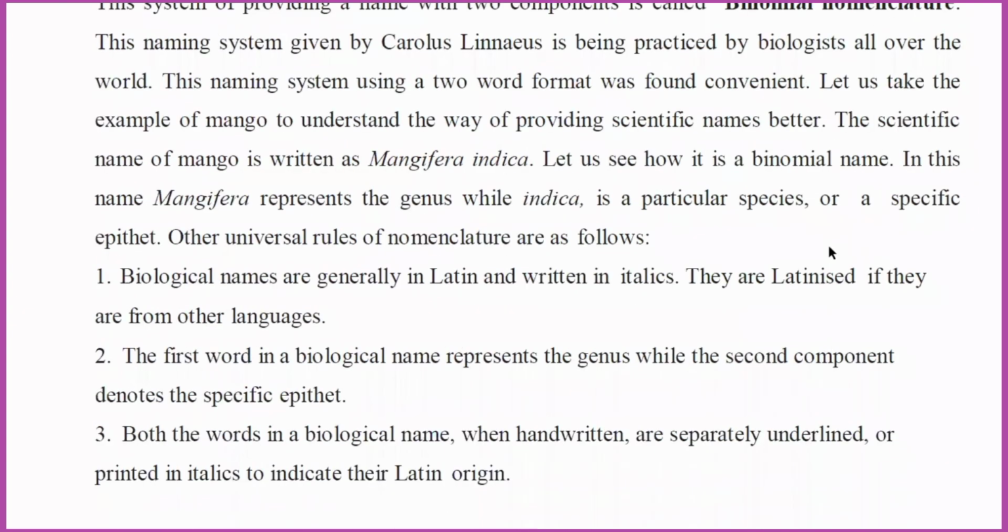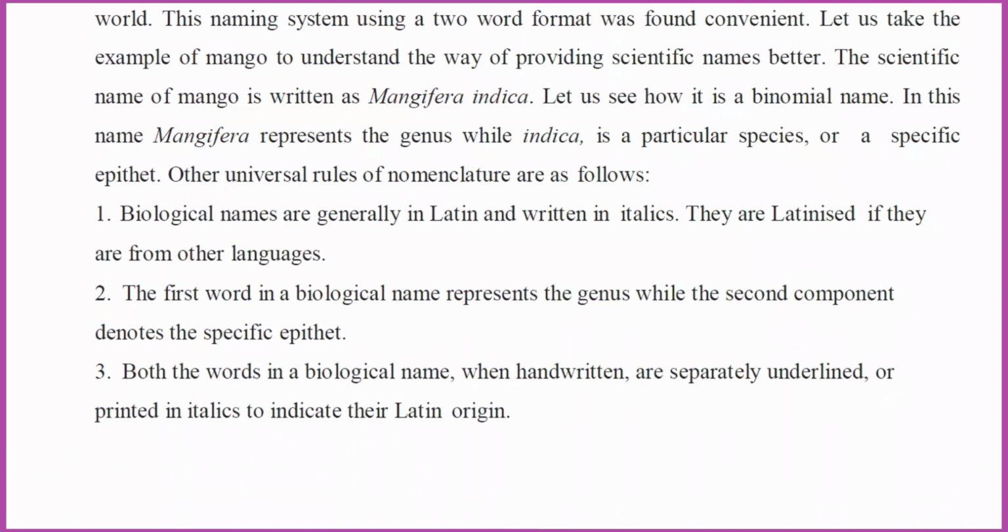Let us go to the most important characteristic features of giving two names to an organism. Number one, the scientific names or biological names are generally in Latin. So we always have to write scientific names in Latin, with a slant, in italics. Which language do we write scientific names in? Latin. And the type of writing is italics, just a slant like this. They are Latinized if they are from another language.